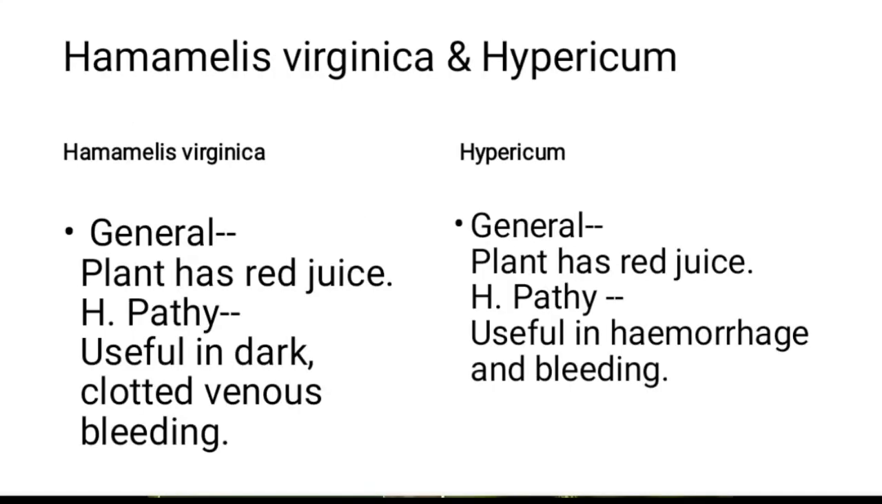Okay, so coming to Hamamelis and Hypericum. Here in Hamamelis the general idea is that the plant has red juice, and so we are using Hamamelis in dark, clotted and venous bleeding. For Hypericum also the general rule is that the plant has red juice, and homeopathically we are using it in hemorrhage and bleeding. Okay.